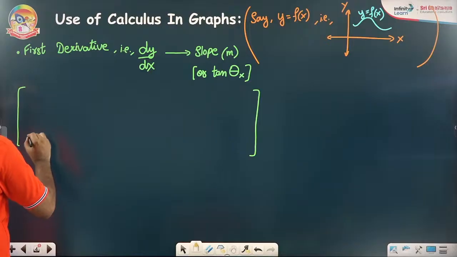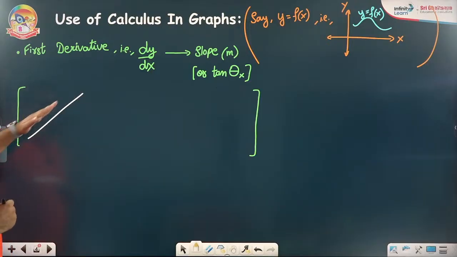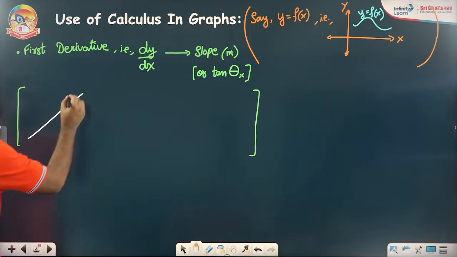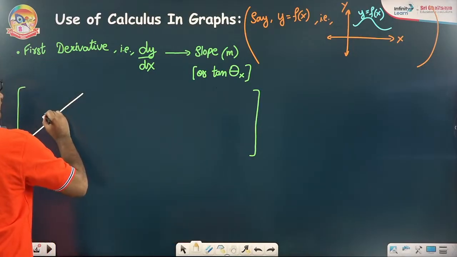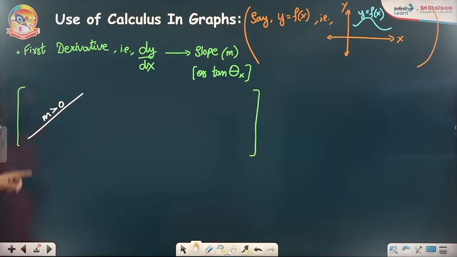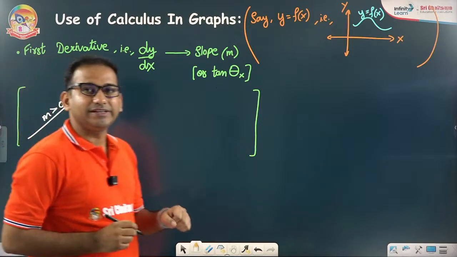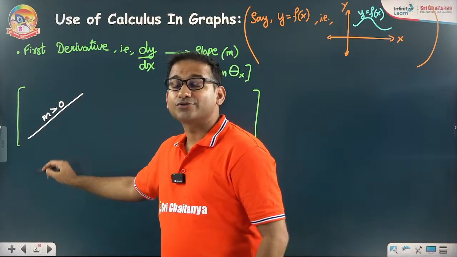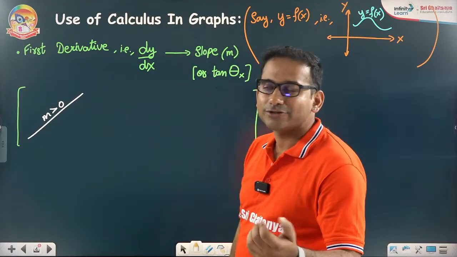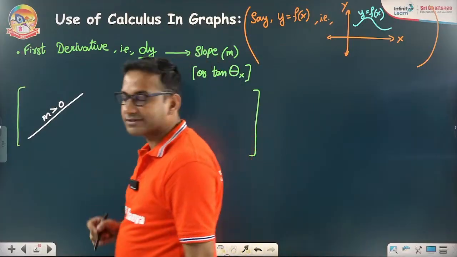Suppose my straight line is this. Can you see that it is an increasing straight line? For this increasing straight line, the slope is always taken as positive. Why, sir? Because if I make an angle theta with the x-axis, that theta will be an acute angle, first quadrant. So for the first quadrant, tan is positive. That's why the slope comes out to be positive.